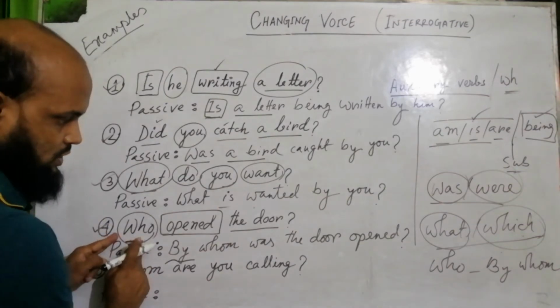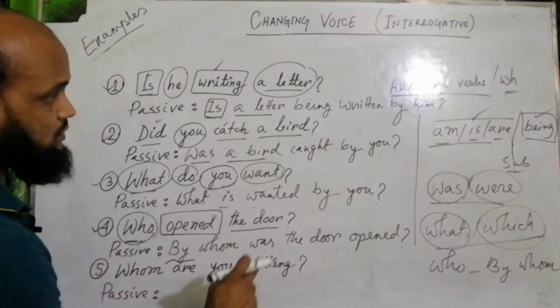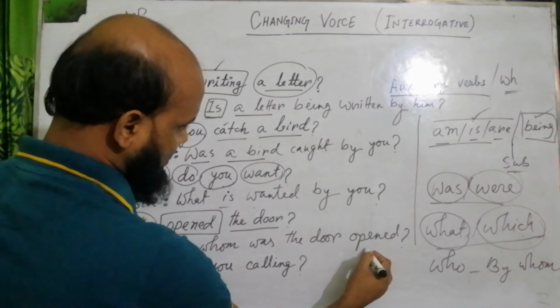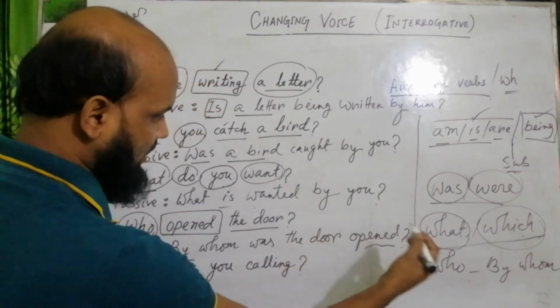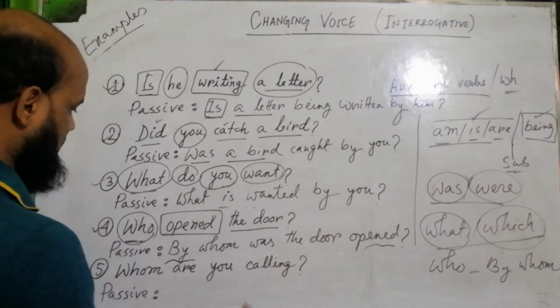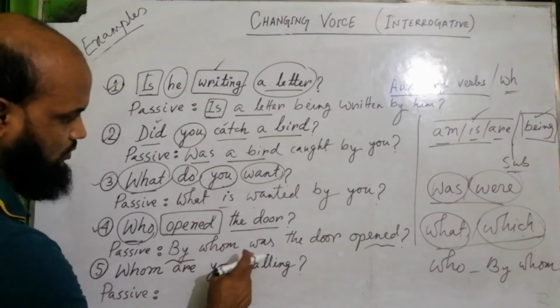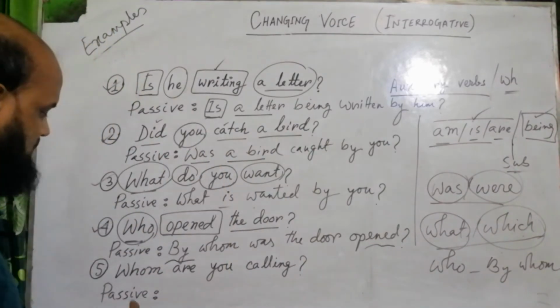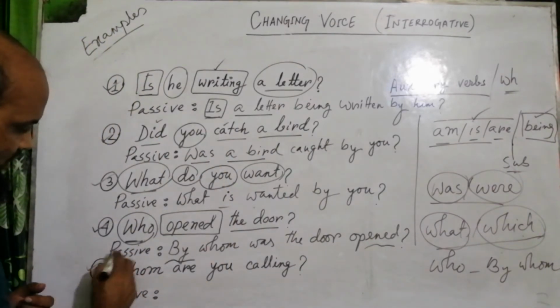When you see who in the active and you need to change it into passive, then write the past participle at the last of the sentence. By whom was the door opened. So this is simple.